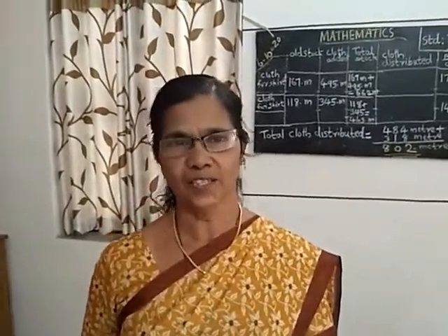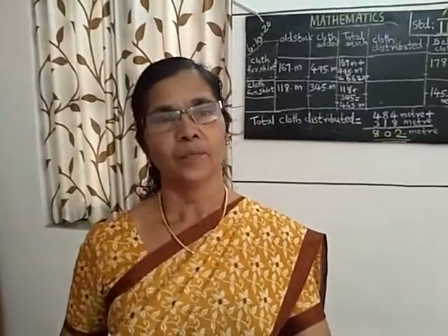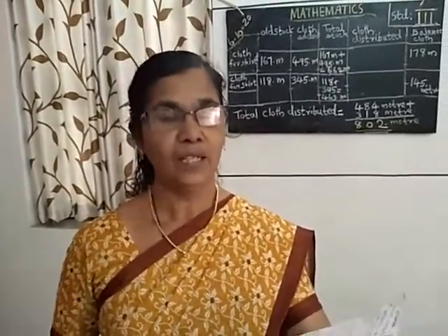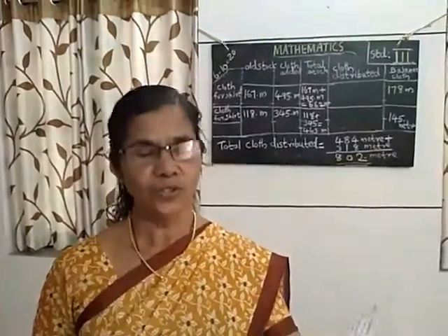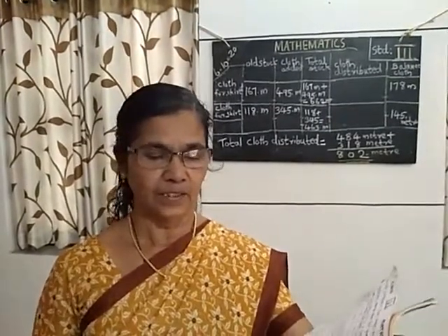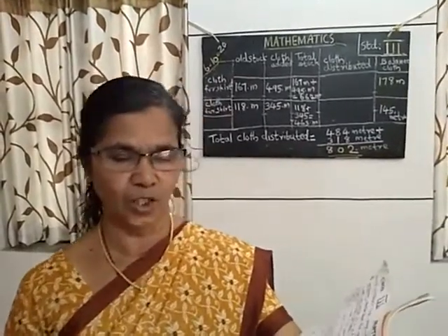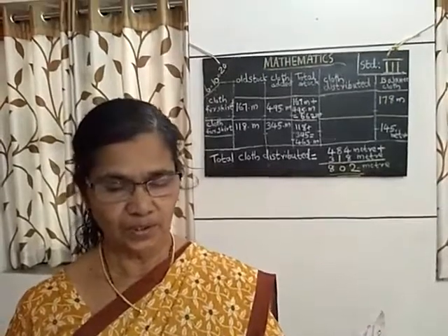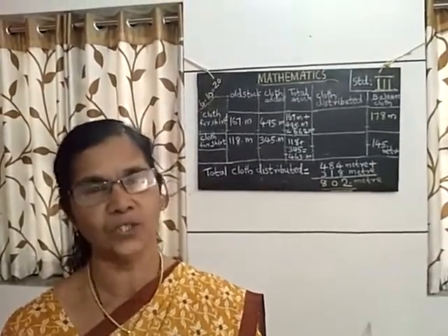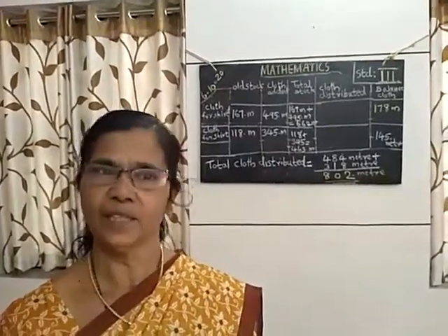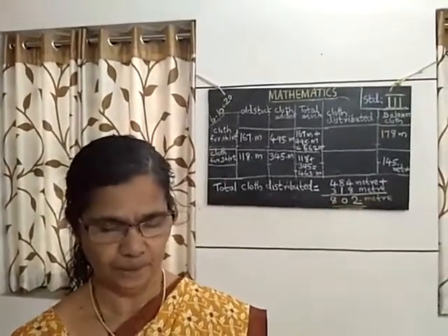Now let us start our mathematics class for class 3 children. Did you do the homework I gave you the previous day? Page number 41, milk distribution and fruit stock. There were 325 apples in the morning, and if there are 98 left, how many apples were sold? Did you subtract 98 from 325? I hope you got the answer. Don't leave any homework. You must do it every day.